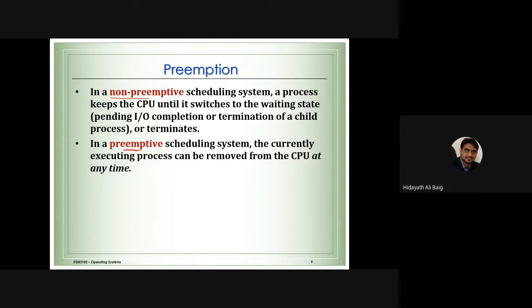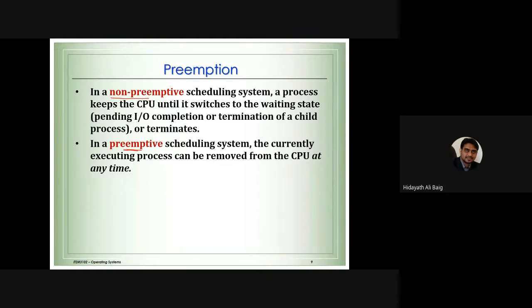Why do we need to know about these two points? Some scheduling algorithms which we are discussing are preemptive, and some are non-preemptive. Please always remember my patient and doctor example. Sometimes we can stop the patient and say, can you please stop? Sometimes we cannot stop the patient, so the doctor has to complete the job.